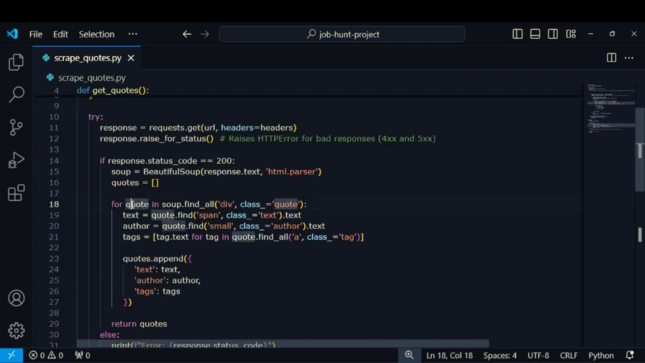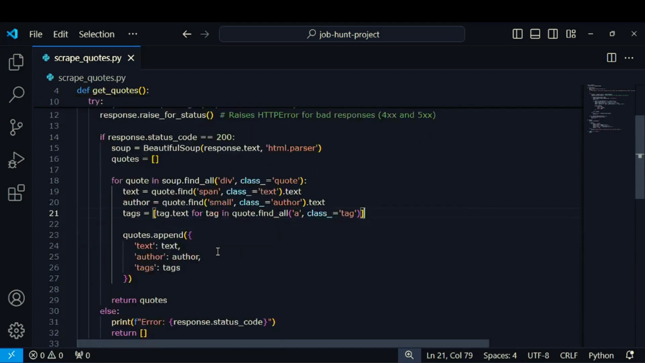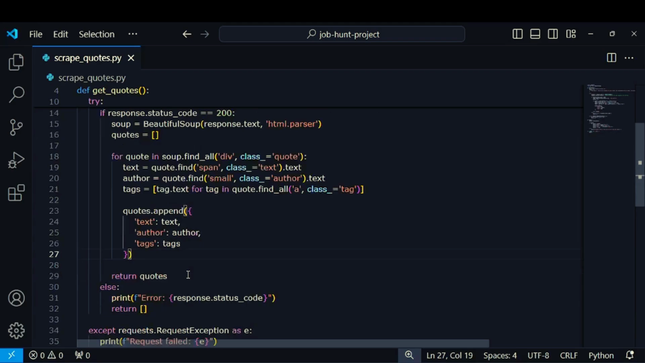Here's where the real action happens. We use a loop to find all the div elements with the class quote. For each quote, we extract the text, author, and tags. Each piece of data is then stored in a dictionary and added to our quotes list. This is like picking up individual treasures and putting them in our treasure chest.